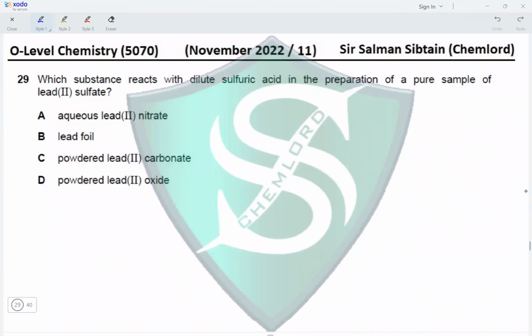Question 29. Which substance reacts with dilute sulfuric acid in the preparation of a pure sample of lead(II) sulfate? Okay, lead(II) sulfate is an insoluble salt. So if we have preparation of lead(II) sulfate using sulfuric acid, this would be acid plus soluble salt. So these are our requirements. So let's look at the options. A, aqueous lead nitrate. All nitrates are soluble. So this option is correct.